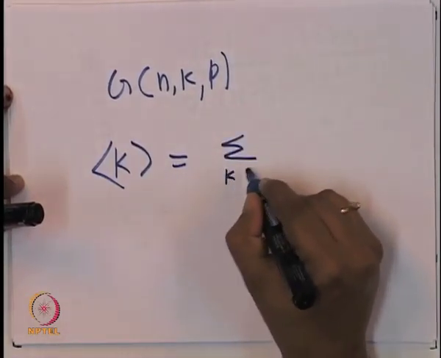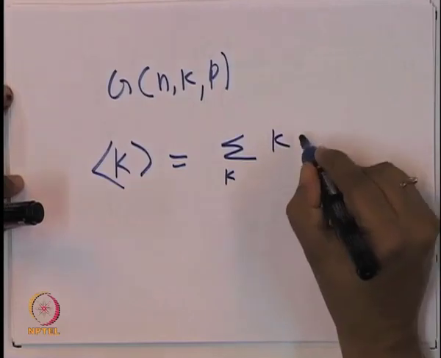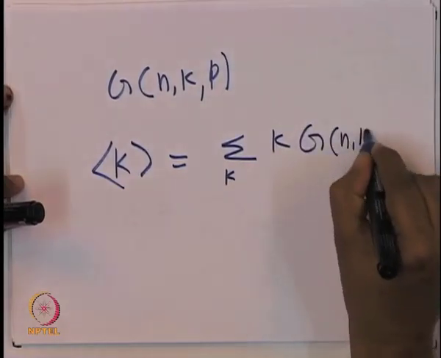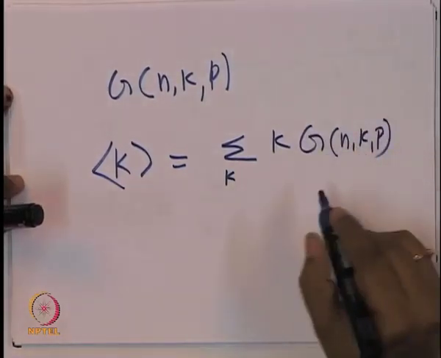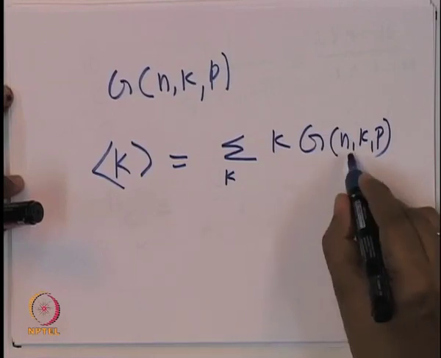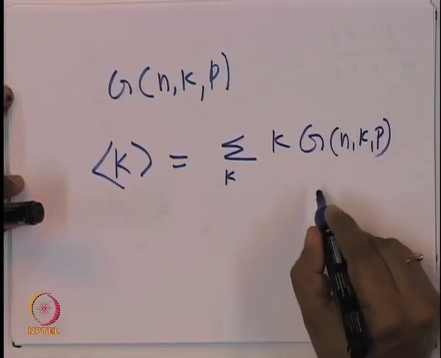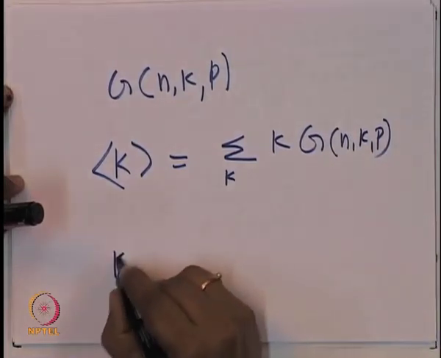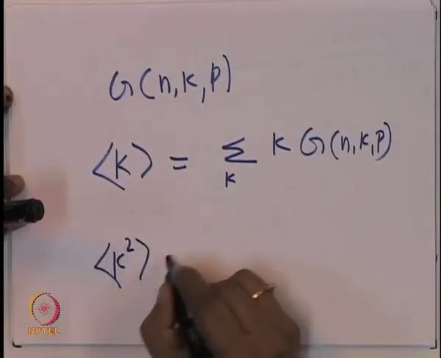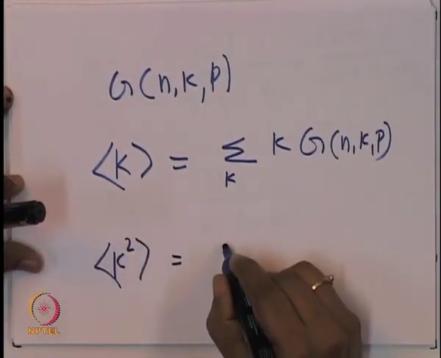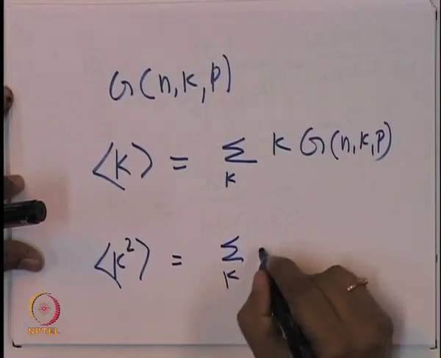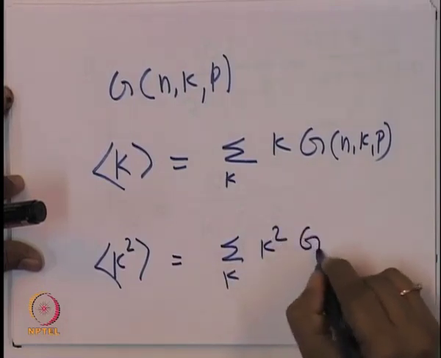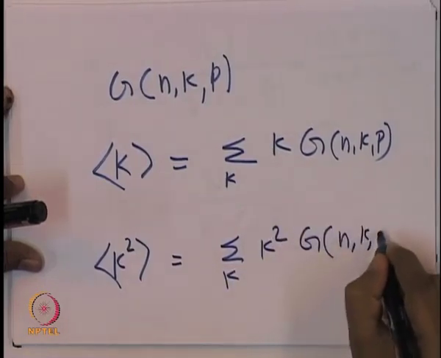This is the sum over k of k g of n, k, p. This will be the answer. So, this will be some function of n and p, and you can also calculate k square average. Basically, this will be the sum over k square g of n comma k comma p.